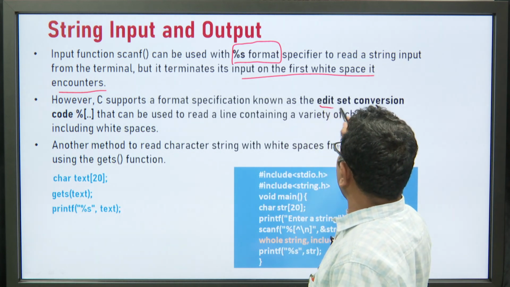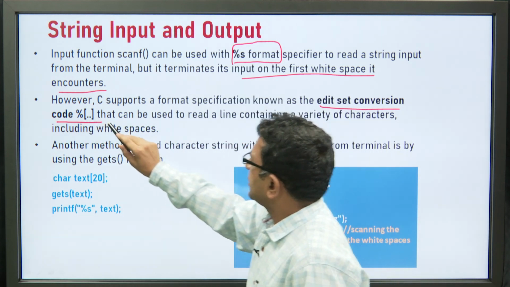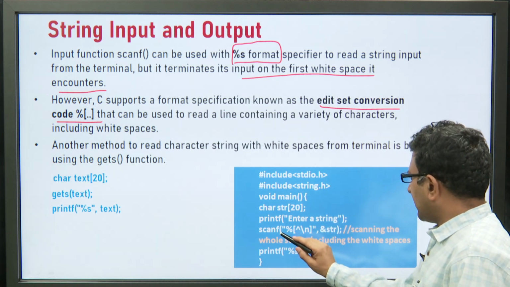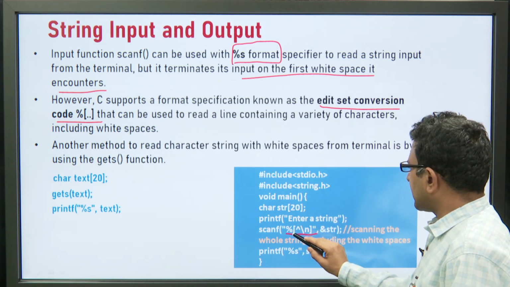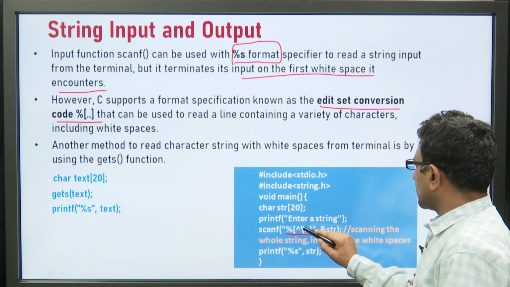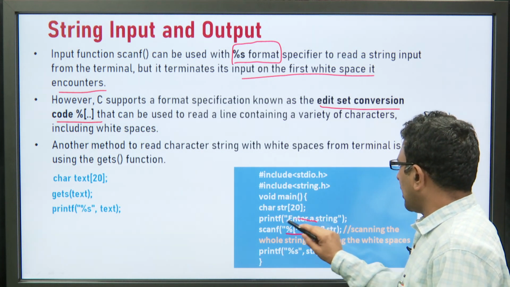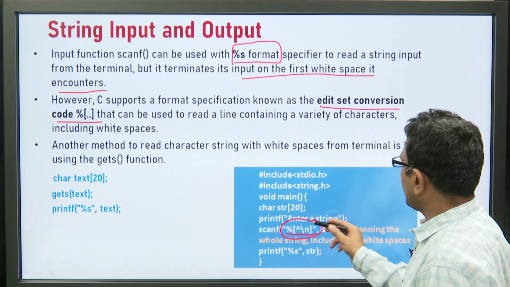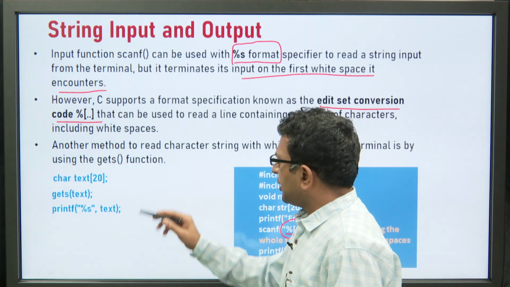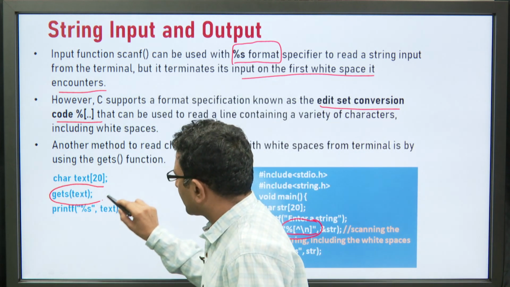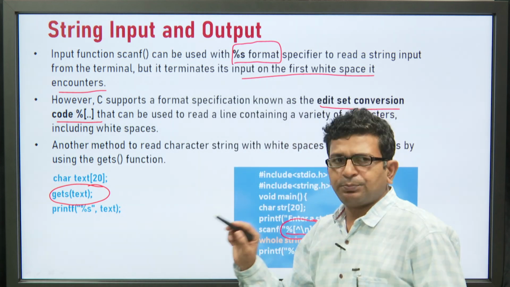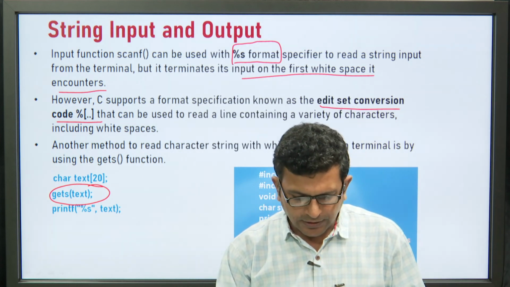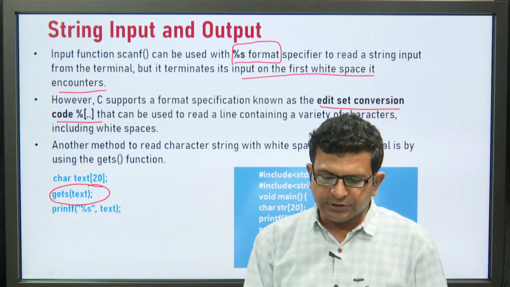The solution is to use the edit set conversion code, which is supported by the C compiler. Just see here in this program, instead of writing %s, we have written % within square brackets, caret \n. This will allow us to enter strings which have white spaces also. This is the beauty of this edit set conversion code. Similarly, this can be overcome using the gets function also. The gets function can accept all characters including white spaces.